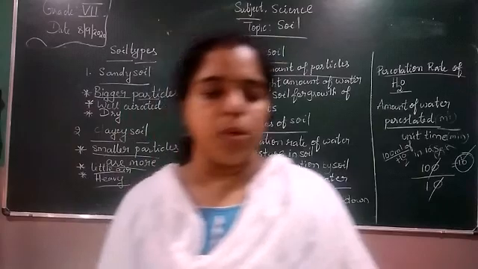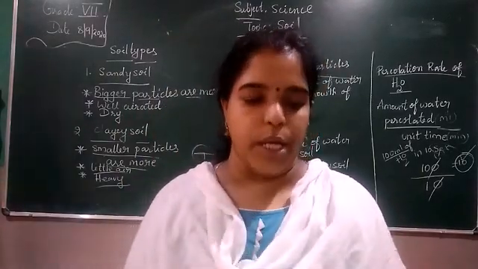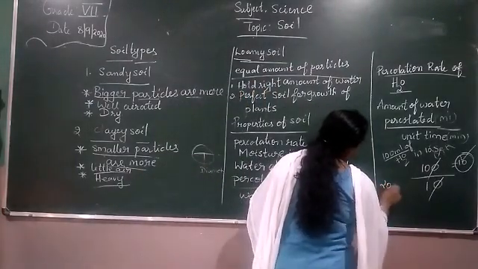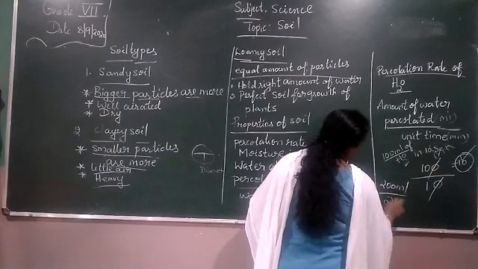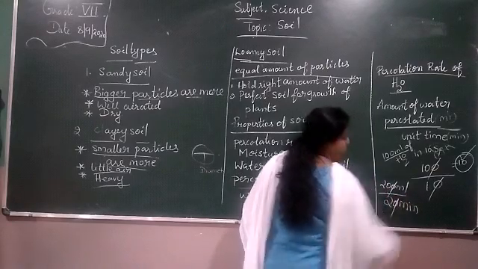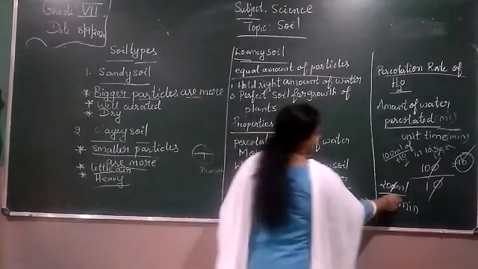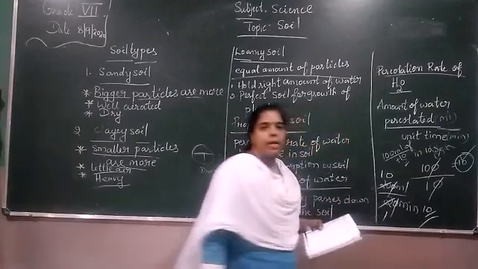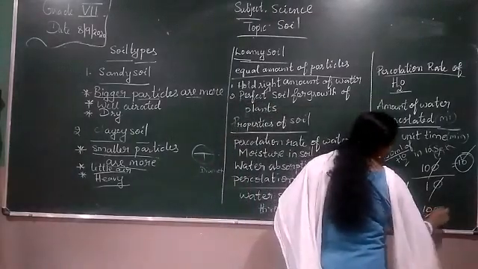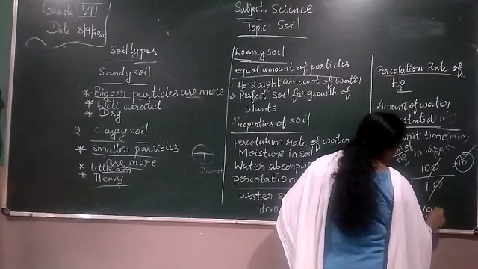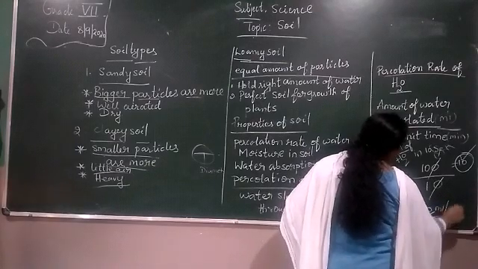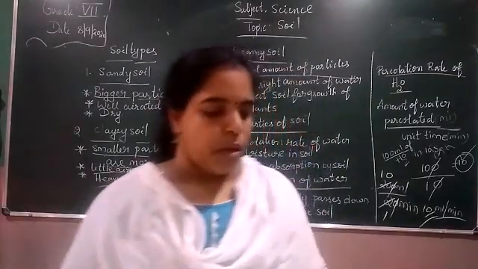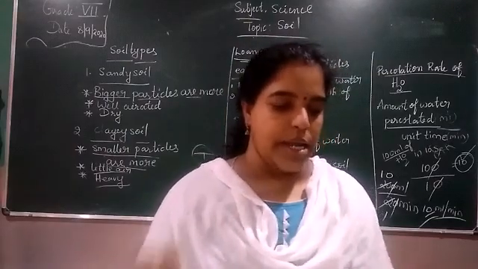Next, for example, suppose that for a certain sample it took 20 minutes for 200 ml. So what will it be? Here we are taking 200 ml by 20 minutes. Cancel 0, 0. Then you can cancel here 1, here 10. So here you get 10 ml per minute. So 10 ml per minute, 1 minute 10 ml. That is the percolation rate of water. That way we calculate the percolation rate.